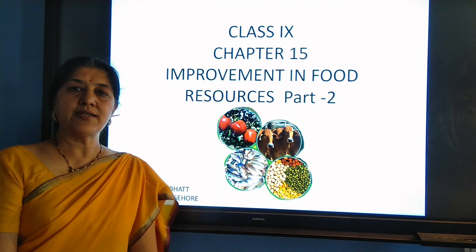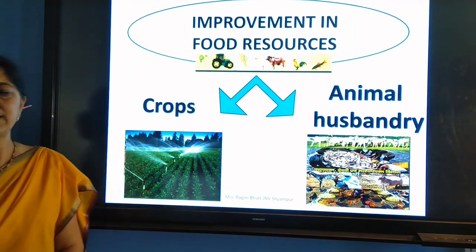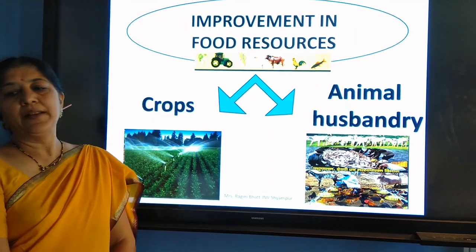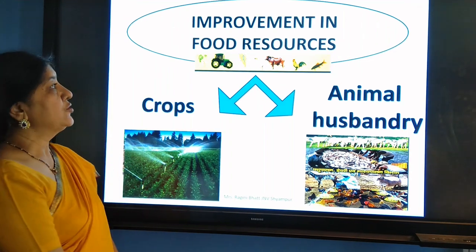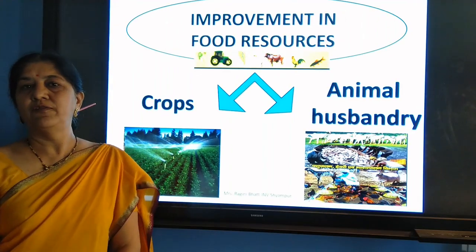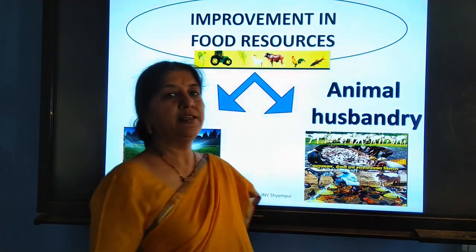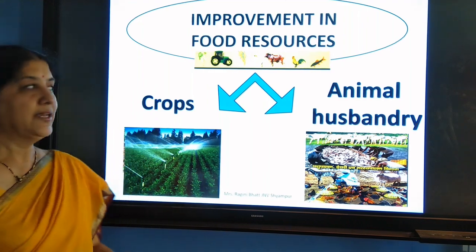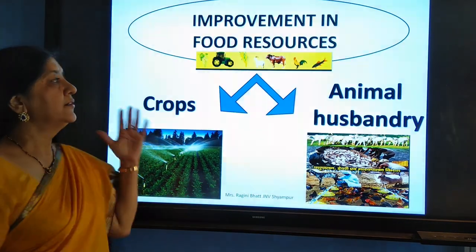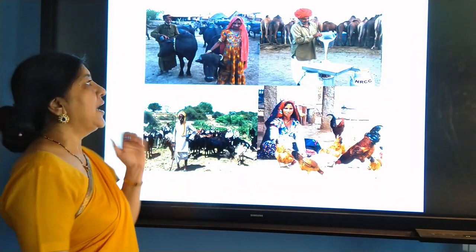Last time we discussed the crops. As you know, the food resources are different crops and plants. Now we want to know about animal husbandry. So improvement in food resources is about animal husbandry. In this chapter we will discuss the rearing, the breeding and the disease control in the animals.